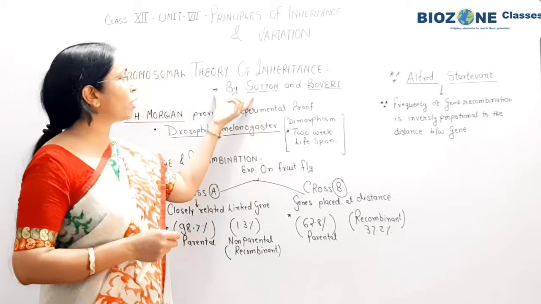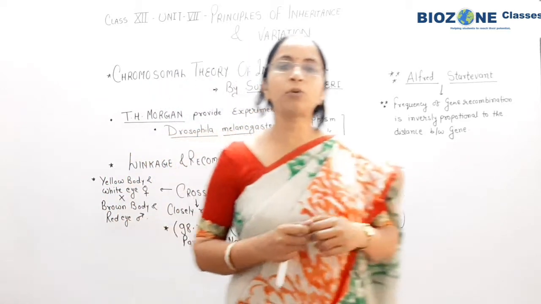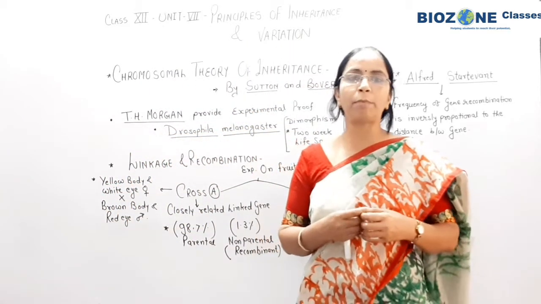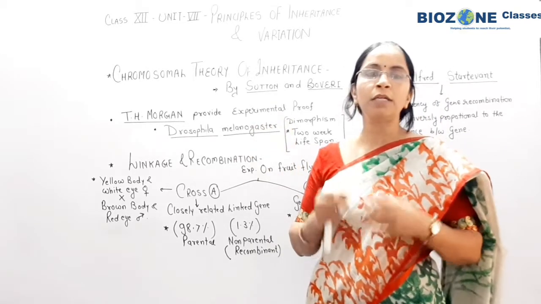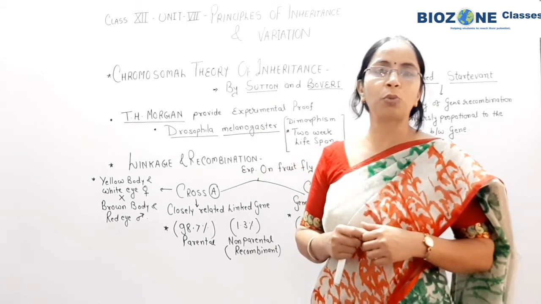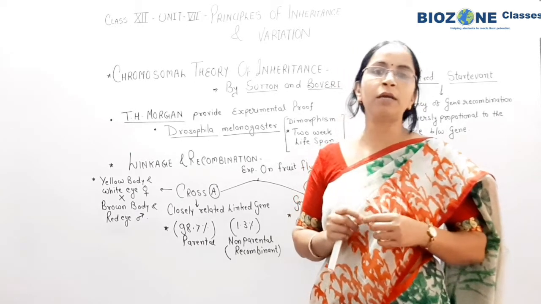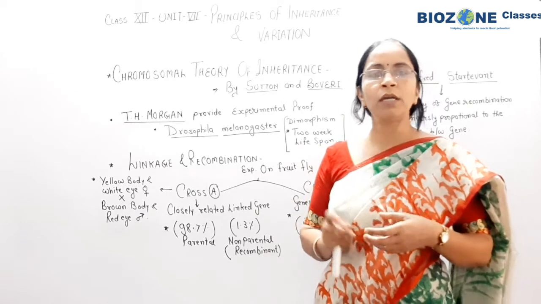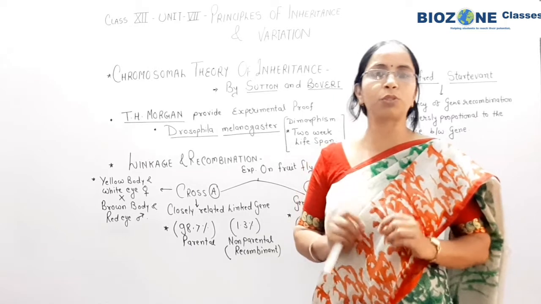Now during this theory, what did Sutton and Boveri perform as an experiment? So actually this is the entire theoretical part, so as it is, I summarize here. Both Sutton and Boveri studied the chromosomal behavior during meiosis division. So we all know meiosis is a reduction division, and meiosis is completed in 2 phases, meiosis 1, meiosis 2.